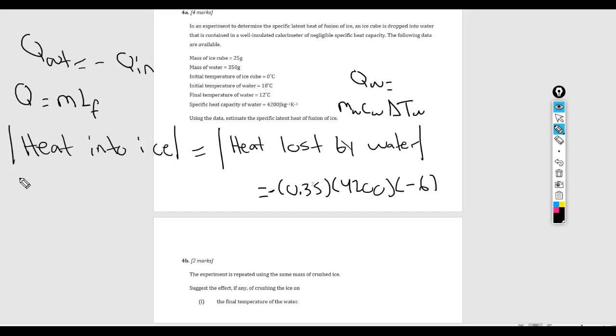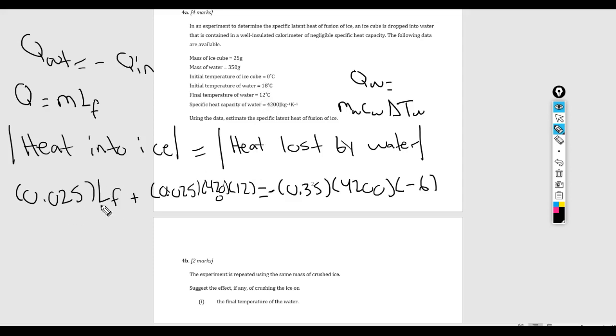So the heat that goes into the ice is split, and the way I'm going to write this is the mass of the ice cube, 0.025 kilograms, times LF, plus the m c delta T, with 4,200 there, and the delta T is going to be 12, going from 0 degrees once it's melted to the final temperature of 12 degrees Celsius.